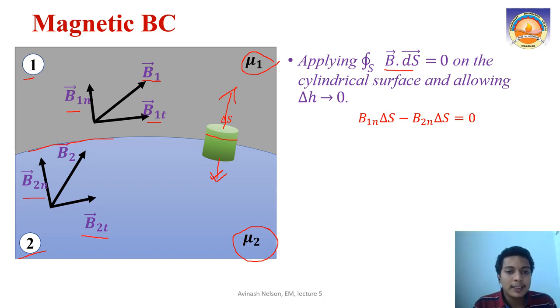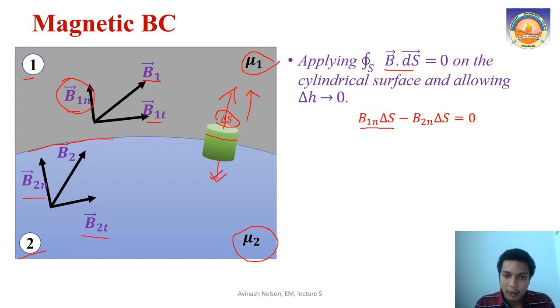So this is delta S, and dot product means what? In this direction of delta S, what is the flux density? This delta S is in the first medium, and in its direction we have the normal component of magnetic flux density. So for the first delta S we will get B1N times delta S, because the direction of delta S is normal outward, and the direction of the normal component of magnetic flux density in the first medium is also the same as that of delta S. So we have a positive B1N and delta S.